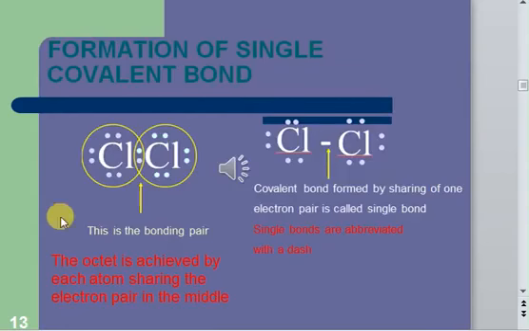So let's consider the example of a single covalent bond. So we have 2 chlorine atoms here. So this is a chlorine atom. If you just see, it has 7 electrons, right? Just in a circle. So these are the 6 electrons, and this electron is the 7th one. So chlorine has 7 electrons. Similarly, this chlorine also has 7 electrons. So what they do is that they share the electrons. So you can see these 2 electrons. One electron is from this chlorine and the other is from this chlorine.